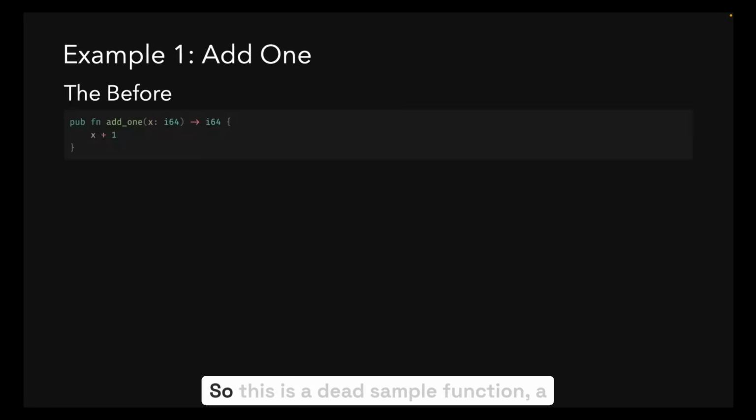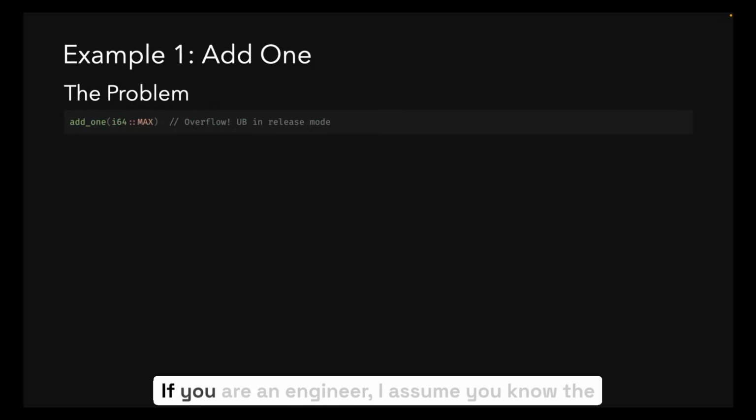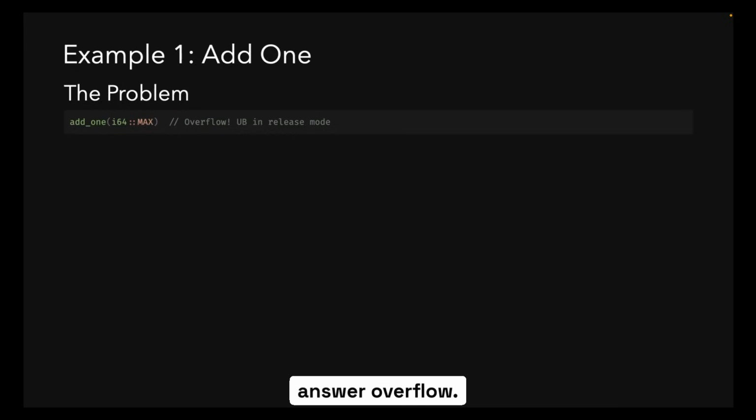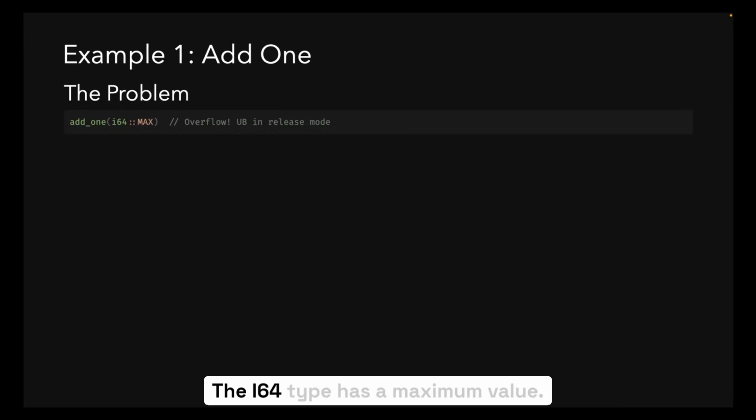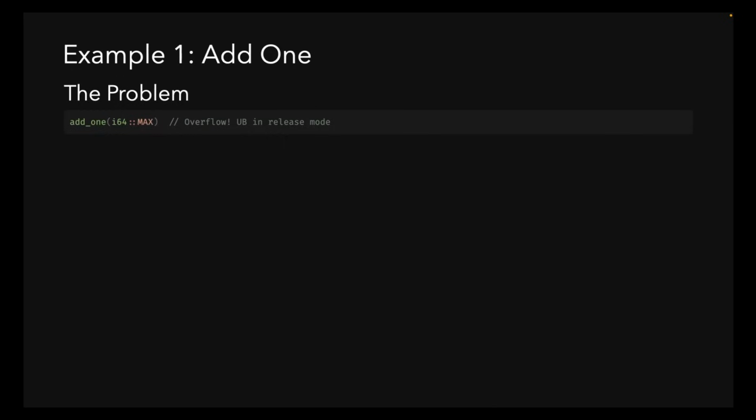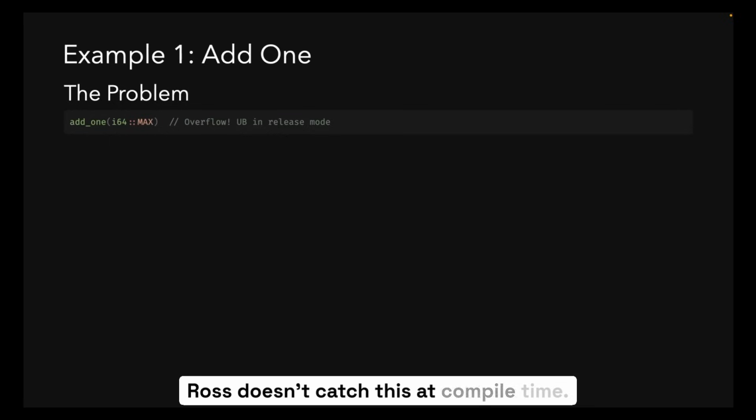Let me show you. So this is a dead simple function, a contrived example, but bear with me. We are adding 1 to a number. What could possibly go wrong? If you are an engineer, I assume you know the answer: overflow. The i64 type has a maximum value, and if we add 1 to the max, we get undefined behavior. Rust doesn't catch this at compile time.